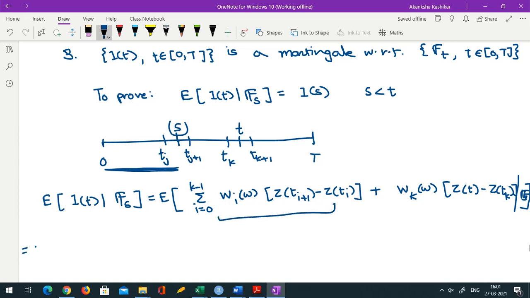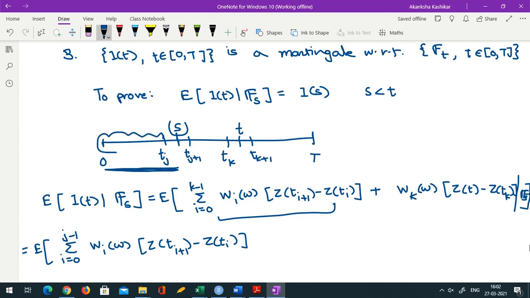Okay, so this is the expectation of the sum over i going from 0 to j minus 1 of w_i(omega) times (z_{t_{i+1}} minus z_{t_i}). Okay, so we have done up to this.